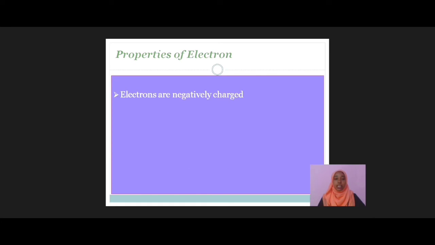So, number 1, electrons are negatively charged particles. Number 2, the charge of an electron is 1.602 into 10 to the power minus 19 coulomb. And the third one, the mass of an electron is 9.1 into 10 to the power minus 31 kilogram.